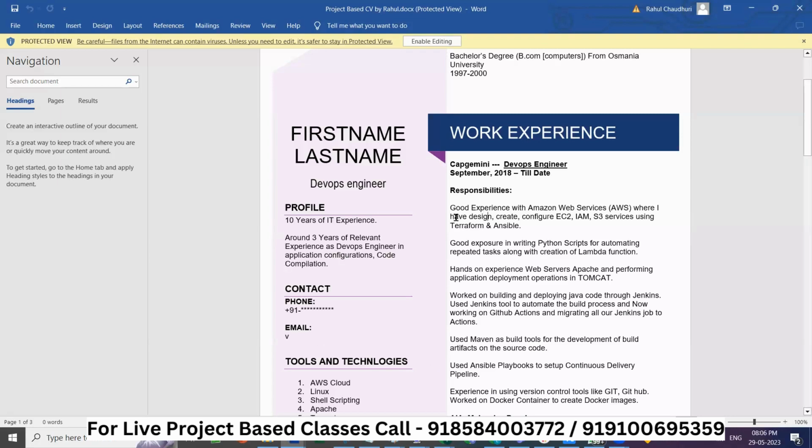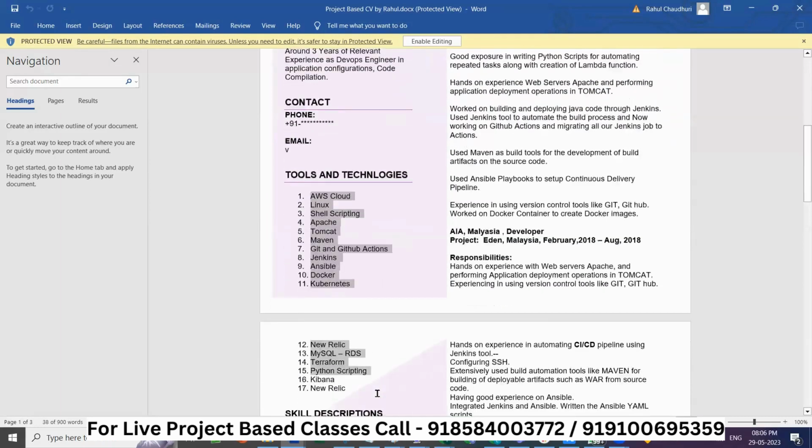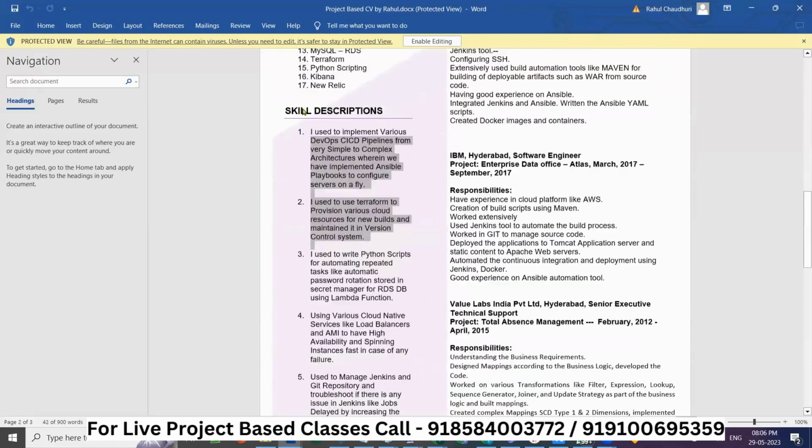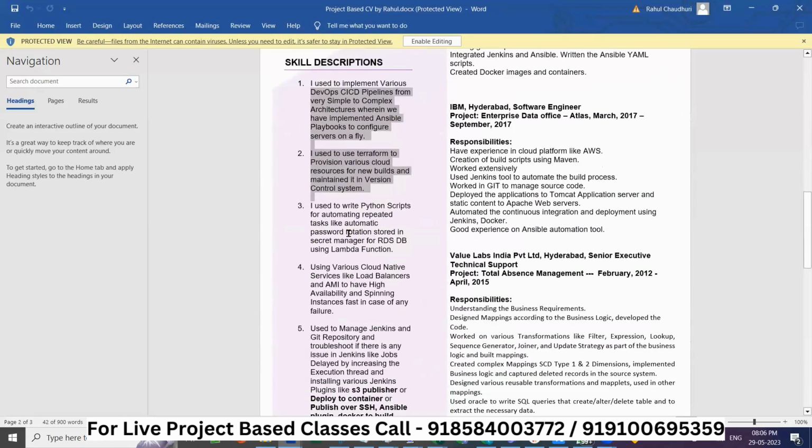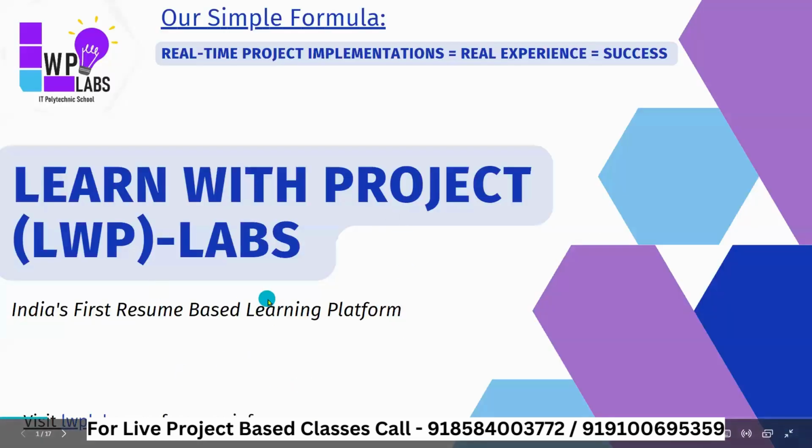So what exactly will you get from this class? This is the first class of our DevOps workshop. You will get a resume where your tools will be mentioned, along with your skill description. This part is the most important, because when you go for an interview, you will be able to explain this kind of experience. Like you can say, I used to implement various DevOps CI/CD pipelines. So your cheat sheet will be handy, which you will know and use to explain the projects you have worked on, aligned with the curriculum which we have built.